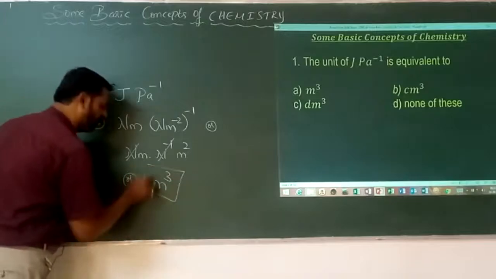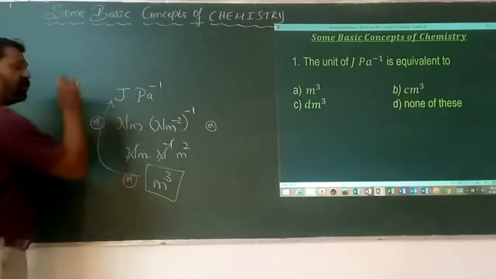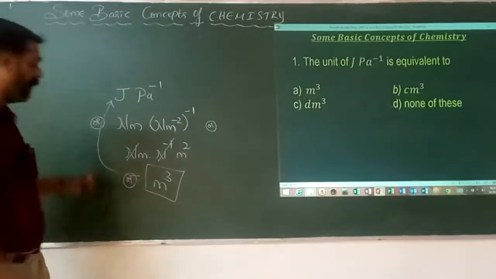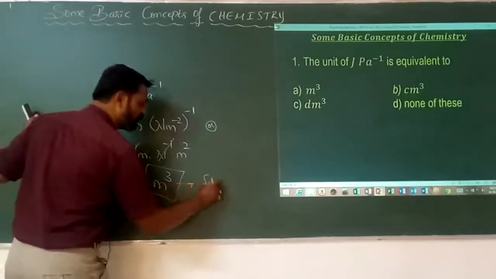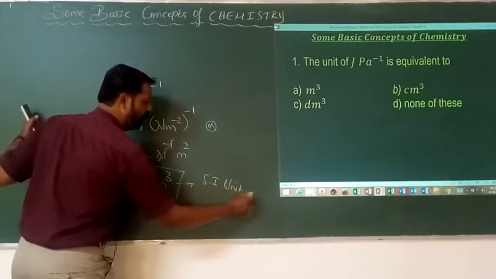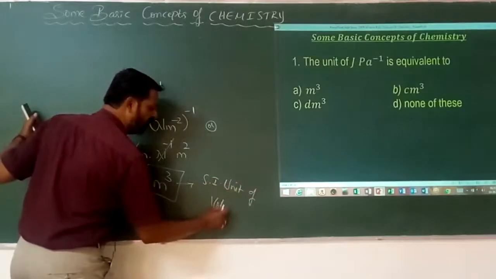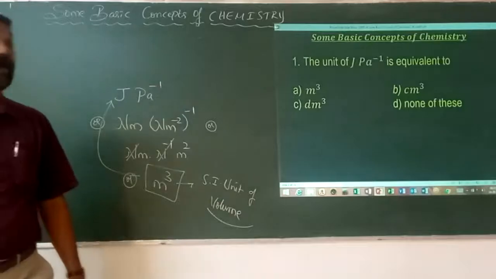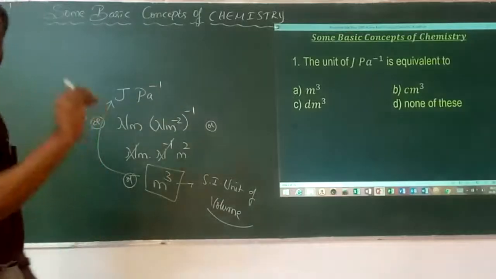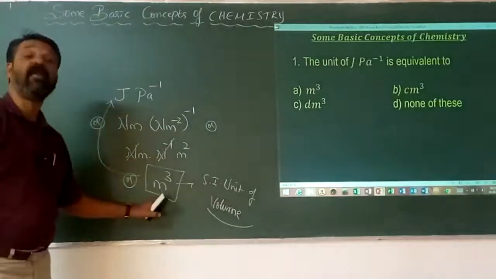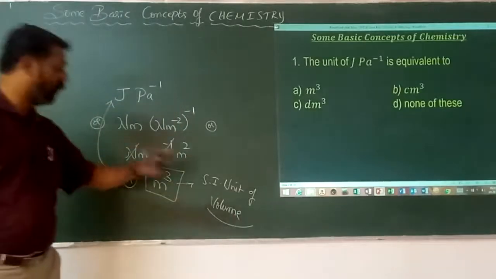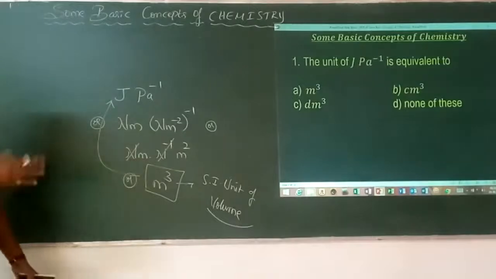Therefore, joule per Pascal is indirectly meter cube. It is also the SI unit of another physical quantity. You have to know directly now: if it is joules per Pascal, it refers immediately to meter cube, and that meter cube is the SI unit of volume. So that's very simple here.